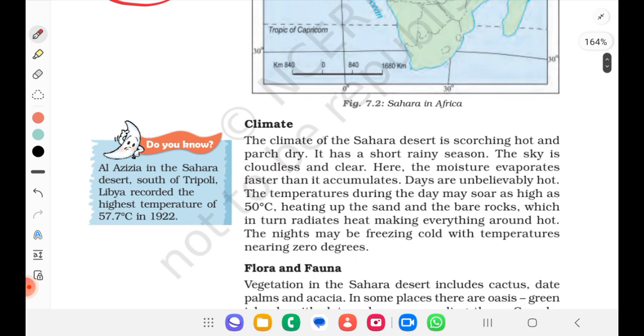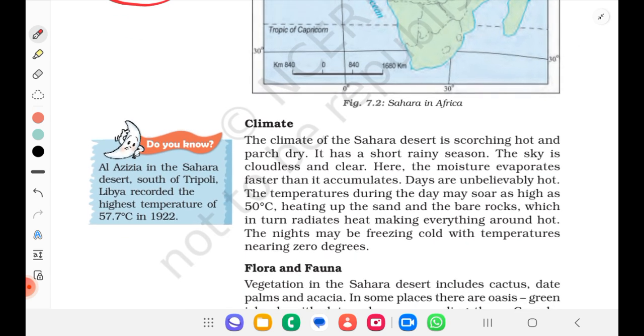Okay, climate. The climate of the Sahara Desert is scorching hot and parched dry. It has a short rainy season. The sky is cloudless and clear. Here the moisture evaporates faster than it accumulates. So yeah, days are unbelievably hot. The temperature during the day may soar as high as 50 degrees Celsius.